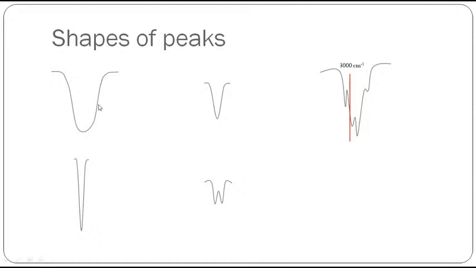It covers a big region of the IR spectra. That's why it is called a very broad peak. To some extent a big region of the IR radiation is absorbed by this peak, and this is called a broad peak. This is very broad, this is broad, but it is somewhat less intense than this. Here you can see it is sharp. It is a sharp peak, but an intense peak.